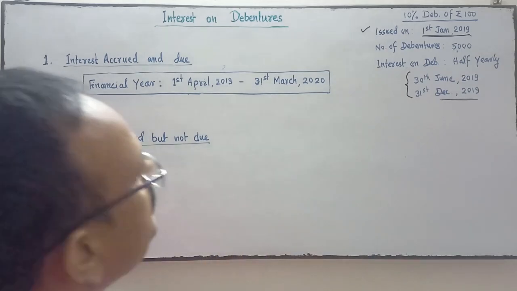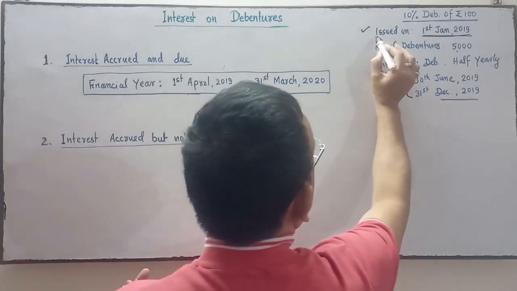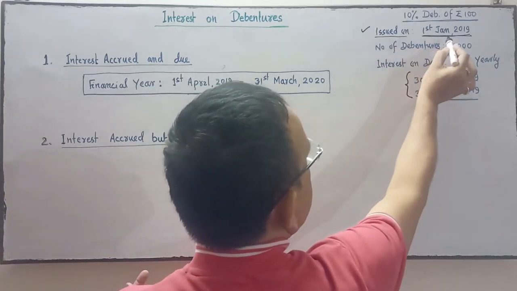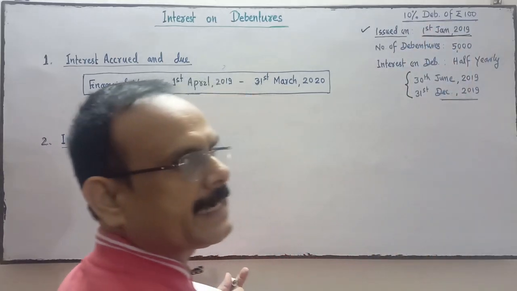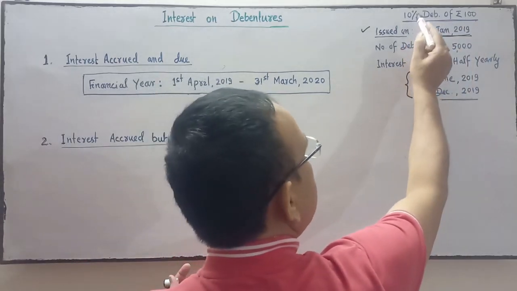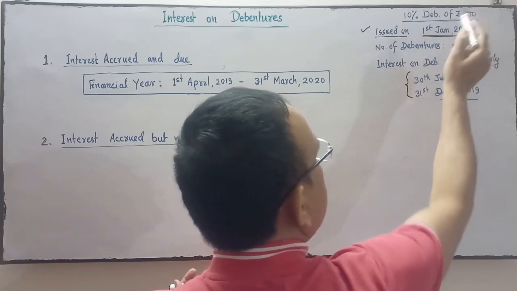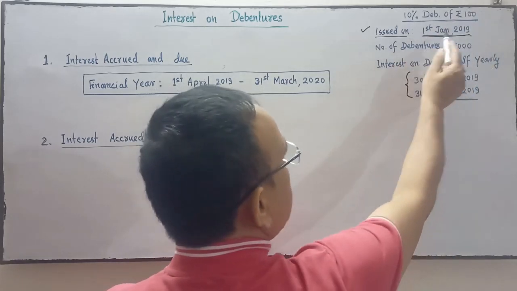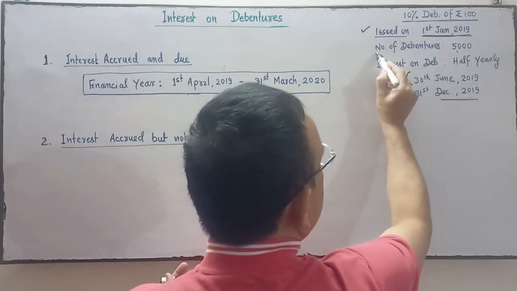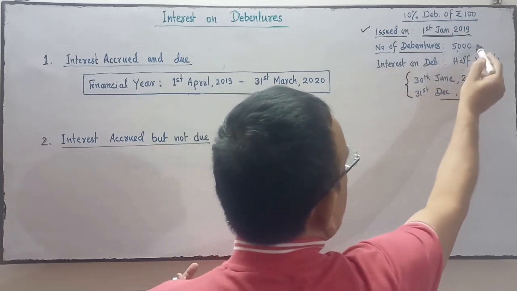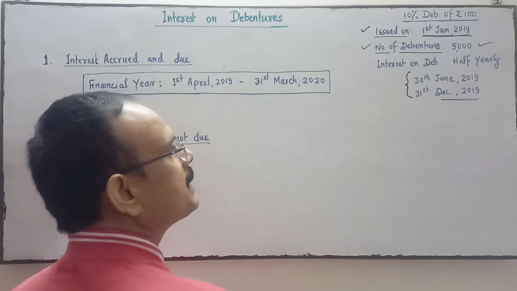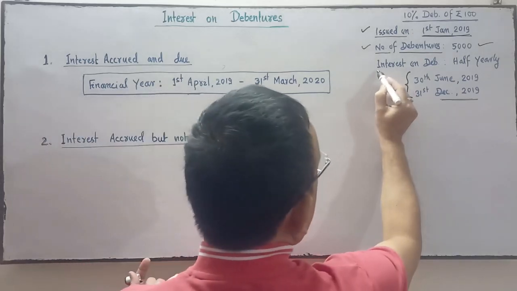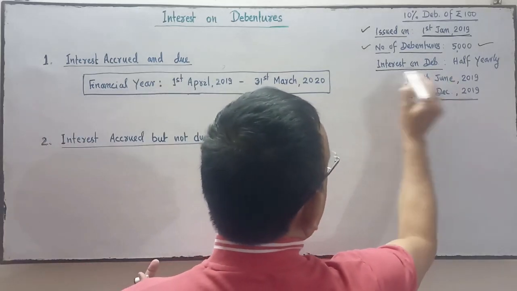In the previous financial year, the company issued debentures on this date: 10% debenture of rupees 100 each. 10% is the rate of interest. The number of debentures issued by the company is 5,000. Is it clear? Third information is interest on debenture.